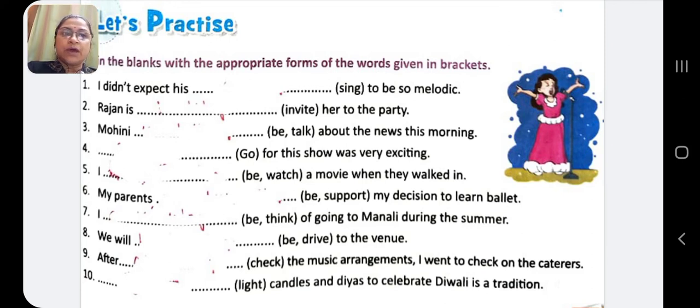Students, I hope you have understood. I suggest you practice all this again and again. Thank you, students.